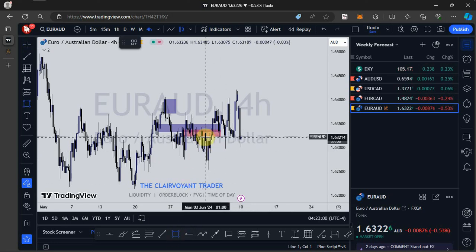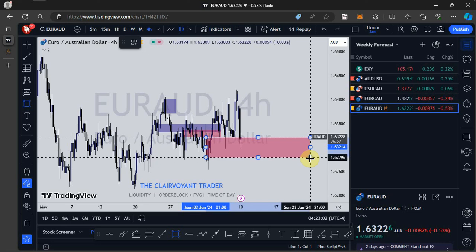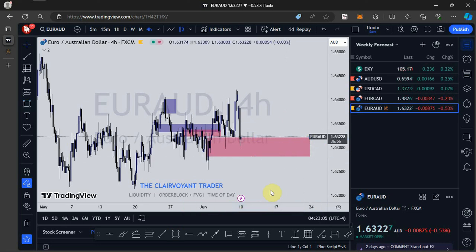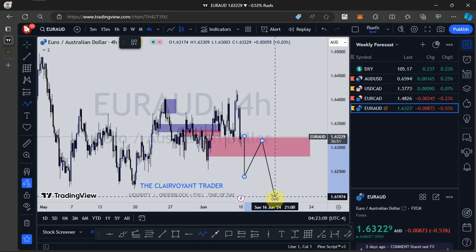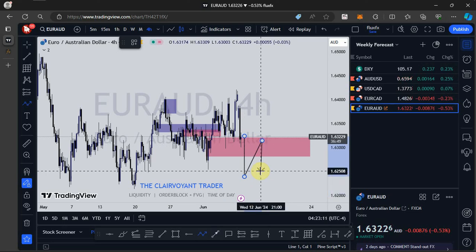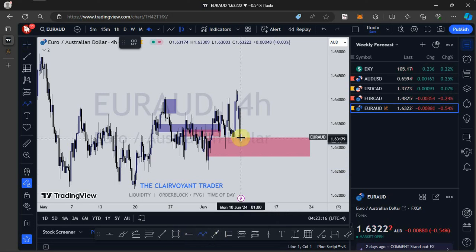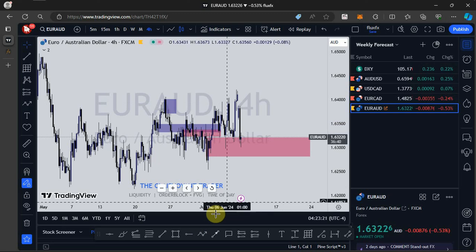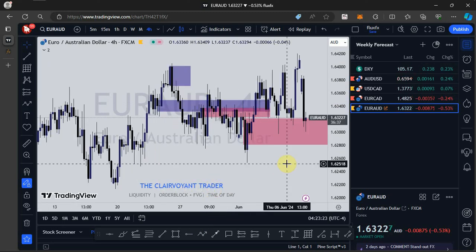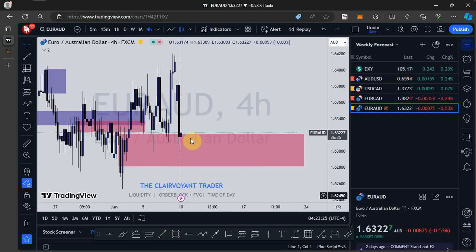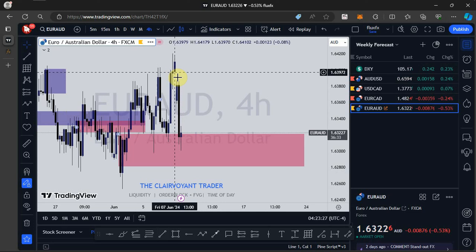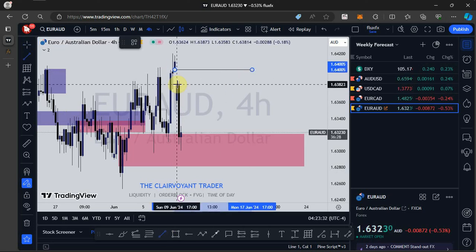If I should see price violate the zone right here, that is when my stance is going to change. But as it stands now, I'm expecting to see price continue to push to the upside, taking out this high right here. For the short term, my target will be this gap right here, this gap that has been created right here.